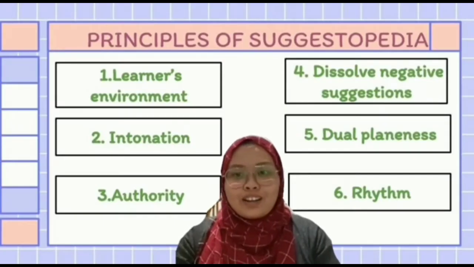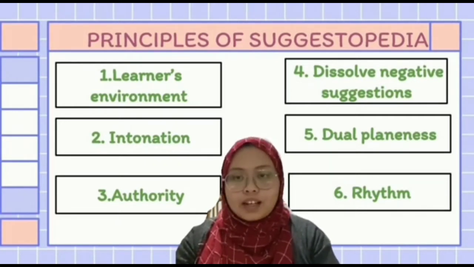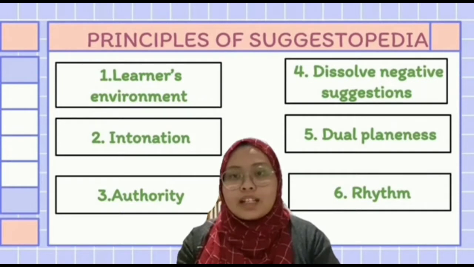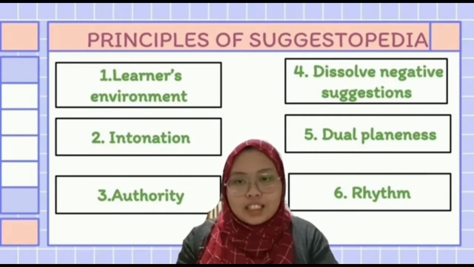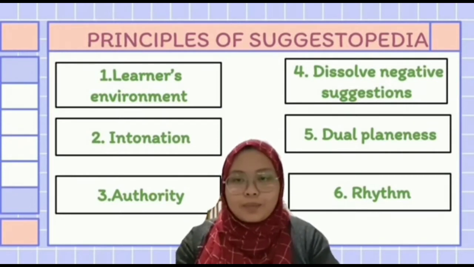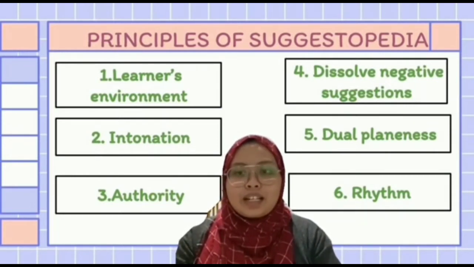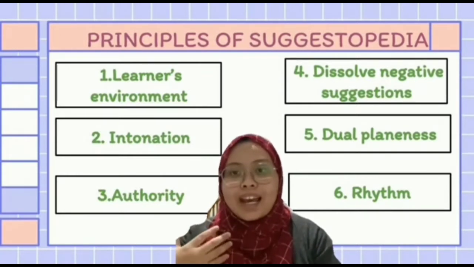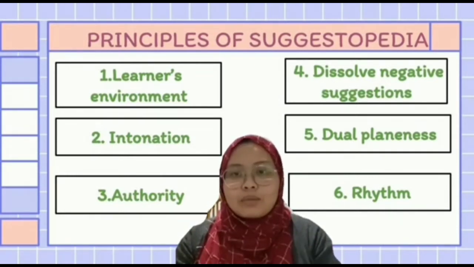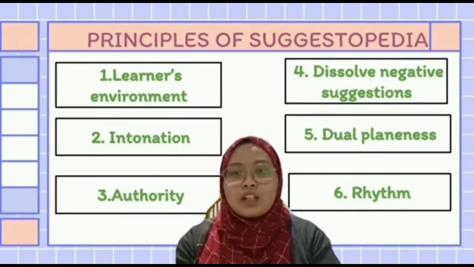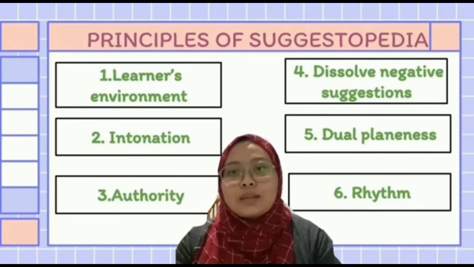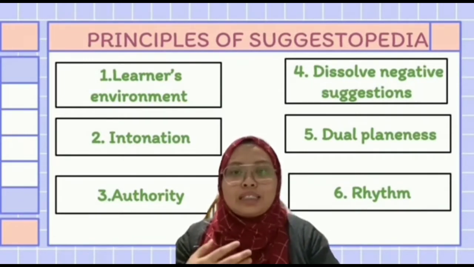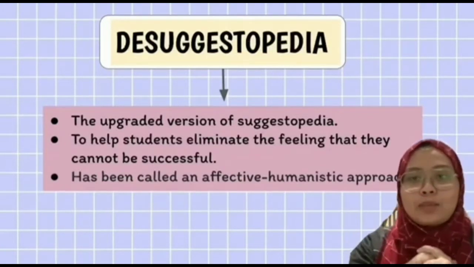Now, I bet all of you already know about Suggestopedia. Here are the principles of Suggestopedia. The first one is about the learner's environment. The second one: intonation, authority, dissolving negative suggestion, dual planes, and rhythm. It is because Suggestopedia is the way for the brain and the student to react at the same time with the help of music. With this type of learning method, it will help the student to stimulate the learning and become more receptive. It's all about Suggestopedia.